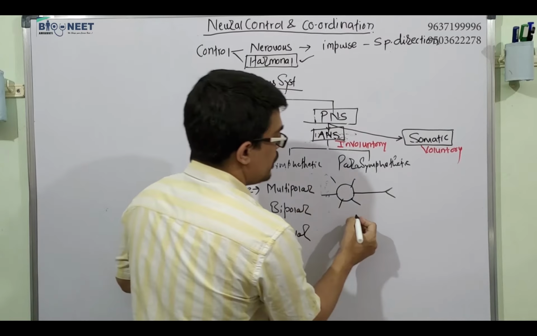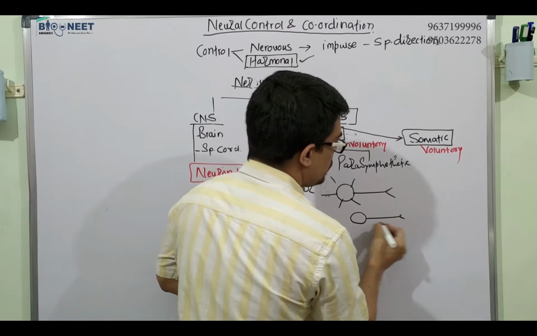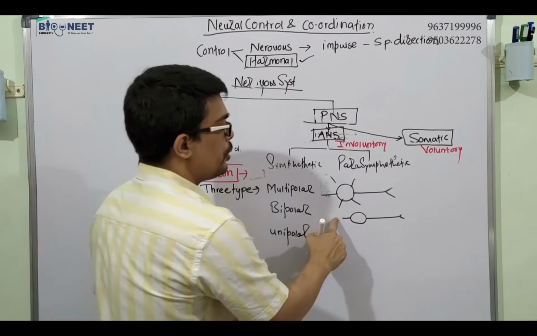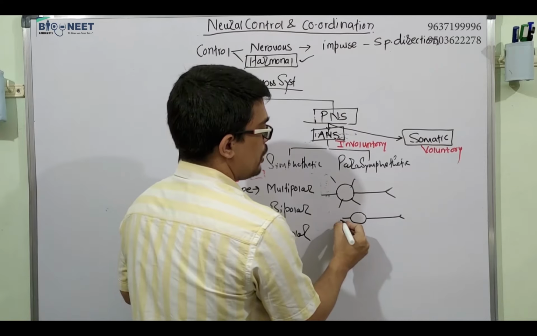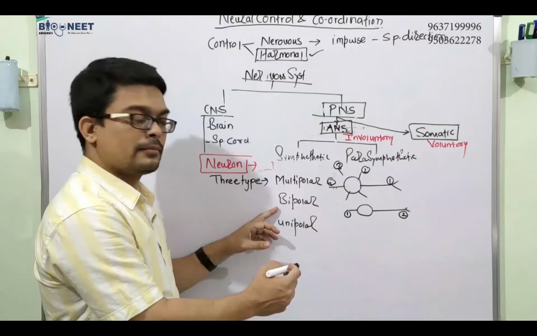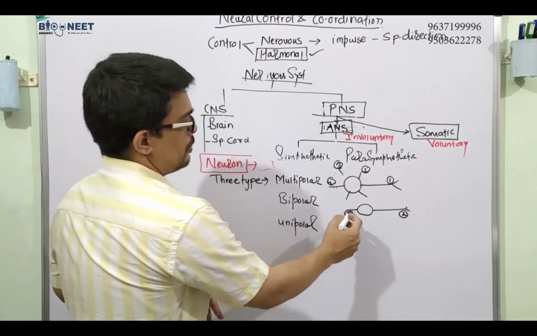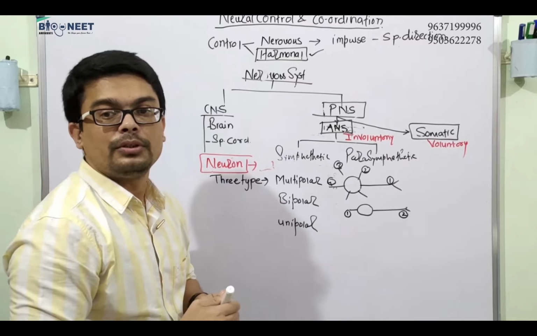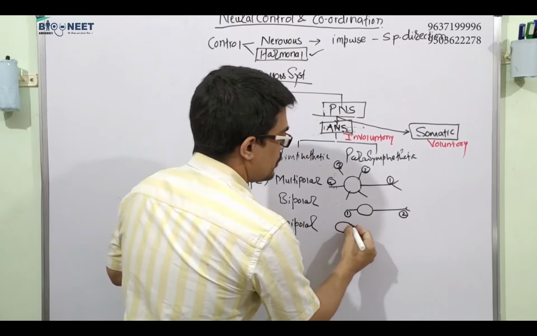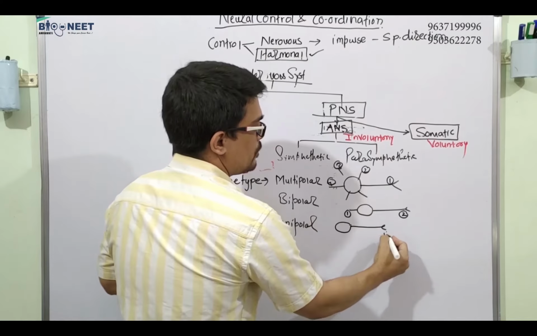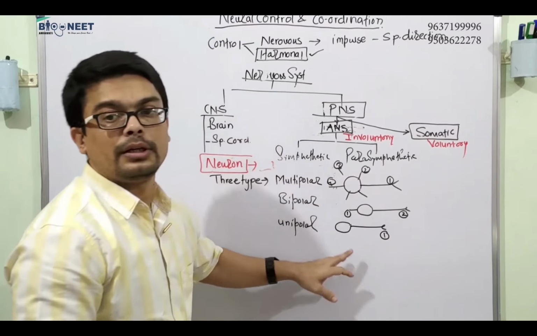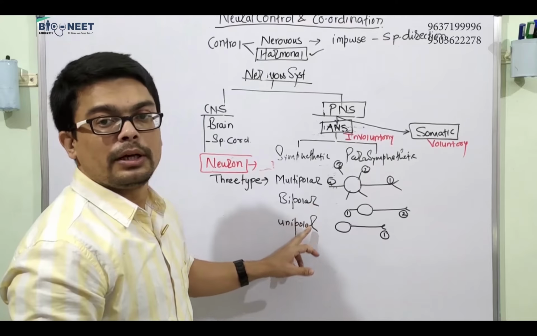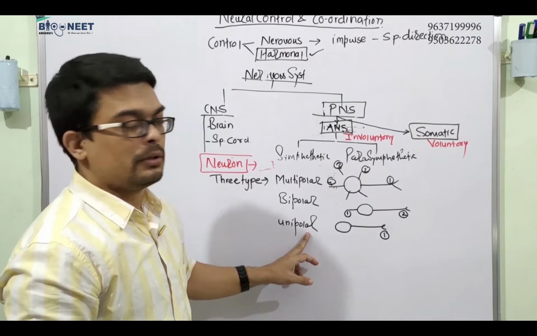But bipolar has a cell body, axon, and there is only one dendron. So here there are only two poles. This is one pole and this is the second pole. So these are only two places where it can join. And what is unipolar? Unipolar has a cell body and axon. So this is only one place where it will form the synapse. So multipolar, bipolar, and third is unipolar.